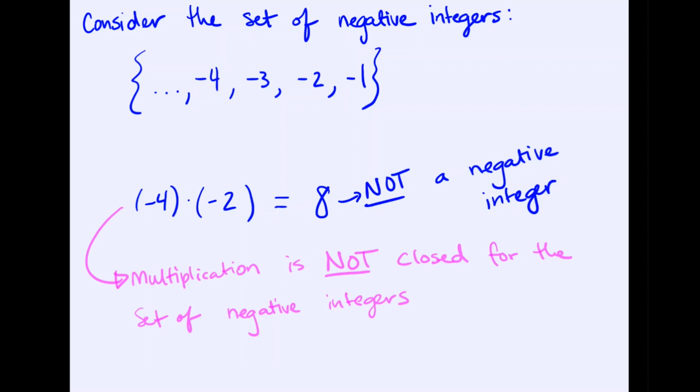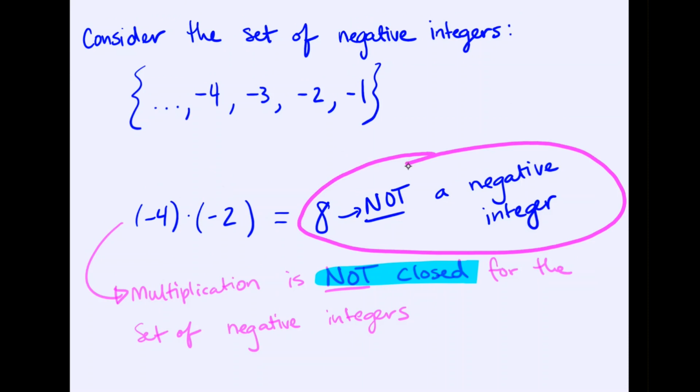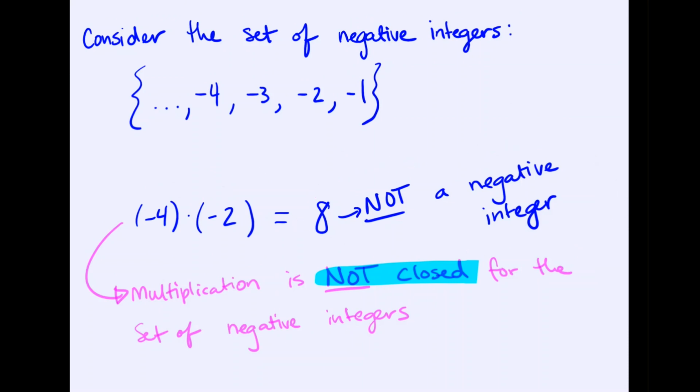The reason I would say that multiplication is not closed is because we could take something that is a negative integer and multiply it by another negative integer, but we get something that is not a negative integer. So whenever we later talk about the property of an operation, add, multiply, subtract, or divide being closed, what that means is if you start in the group and you perform the operation with something else in the group, you should stay in the group.